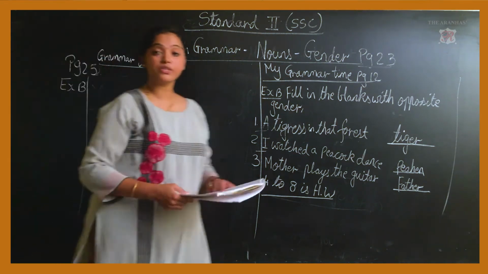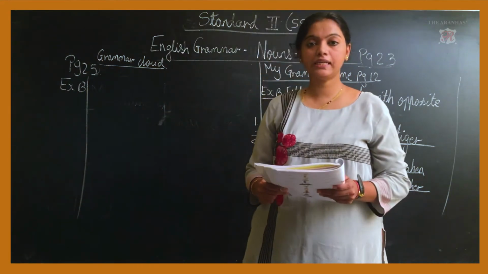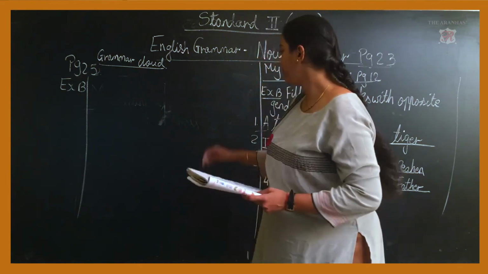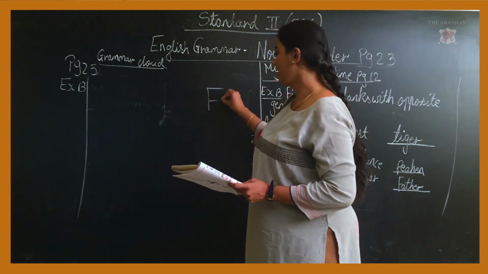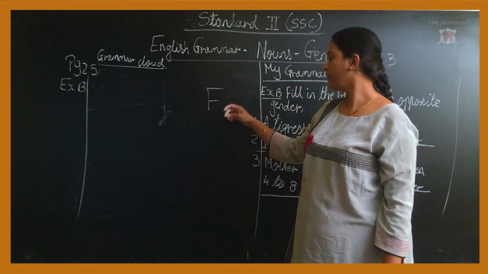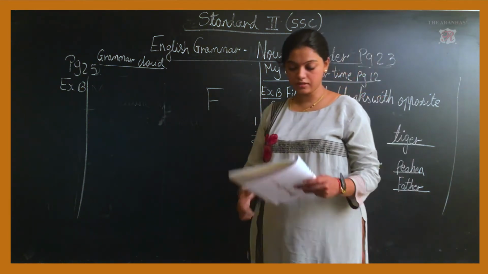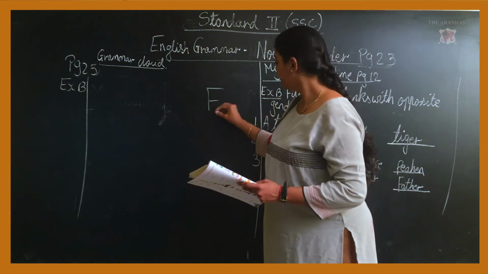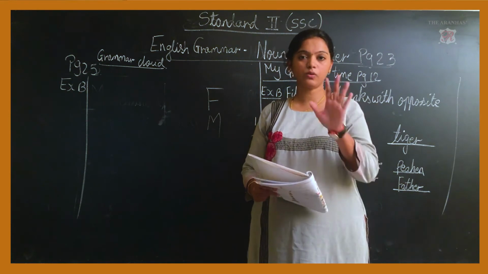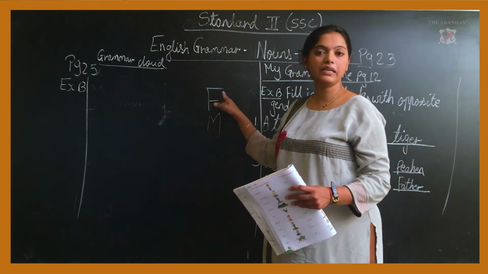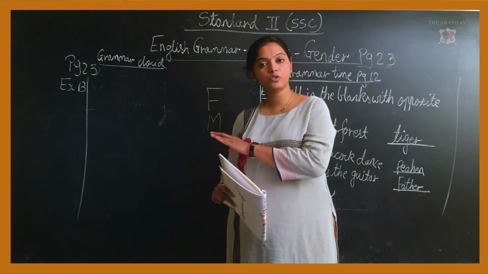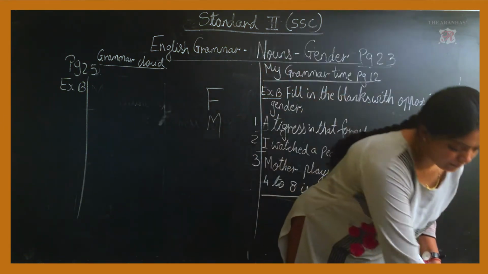Okay. What is the question given to you? Read the sentences given below. You only have to write F. F stands for feminine gender. And you have to write M for masculine gender. You only have to write the starting alphabet. Whether it is a feminine gender, you will write F. Whether it belongs to male gender, you will write M.